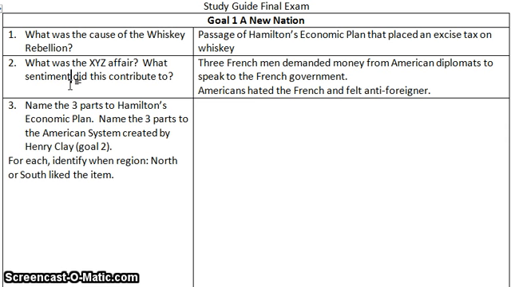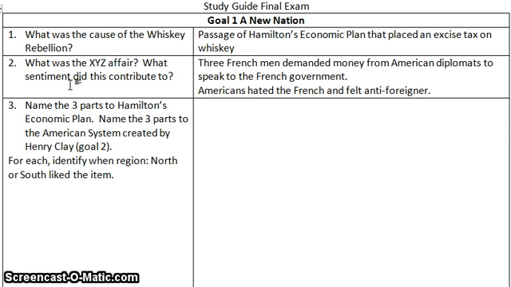So second President John Adams sends our diplomats, ambassadors, to France to speak to the French government about not doing this anymore. You know, give us a break. We're not going to choose any sides. We're declaring we're neutral. Well, when our guys get over there, three Frenchmen come up and they say, if you want to speak to the French government, you have to pay money in order to speak to the French government. Well, we don't pay to speak to any government. That's not how it works here in the United States.